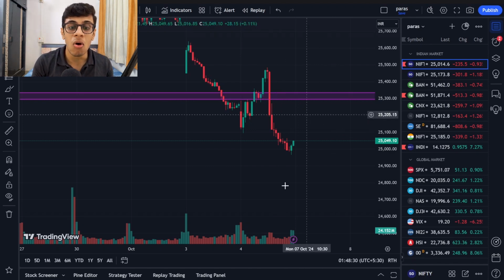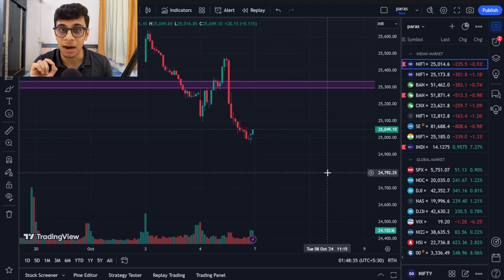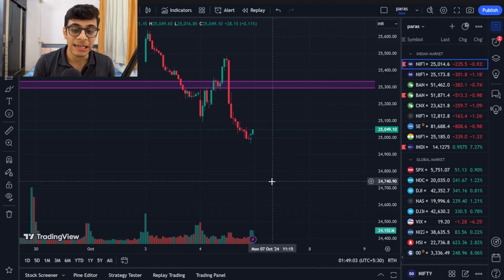Okay, but this week, please keep this in mind that the volatility will be on the higher side, because now the markets have already seen a trending move. Now a volatility phase will start in the market, and so that's why reduce your quantity a little bit. If you made a very good profit by shorting the markets, try to book your profits, or if you've already booked your profits, as I said, reduce your quantity. Don't go completely with full quantity, or completely very aggressively thinking that the markets will continue to fall like they did in this week.